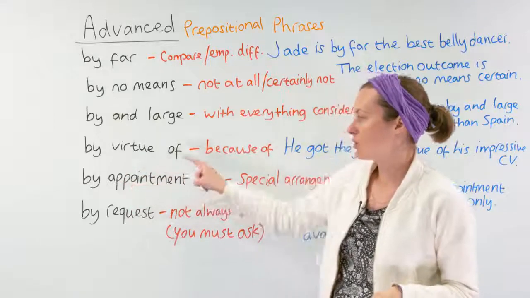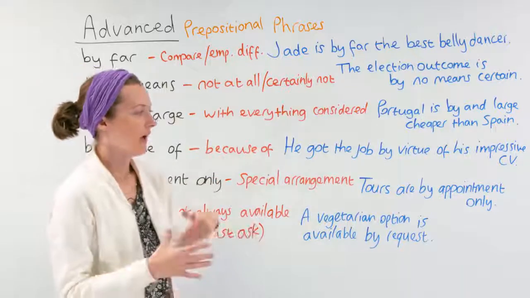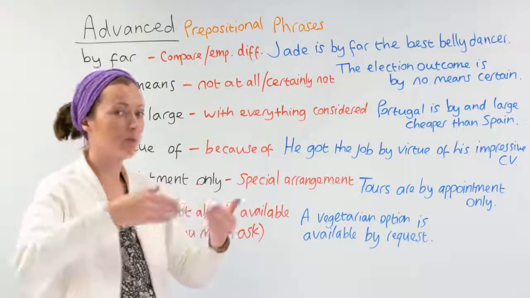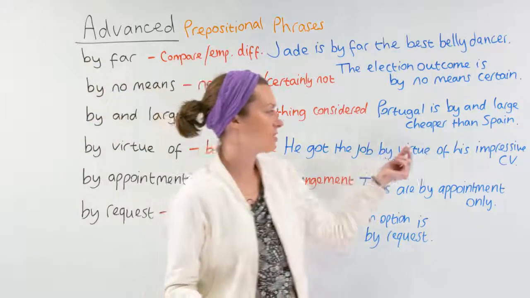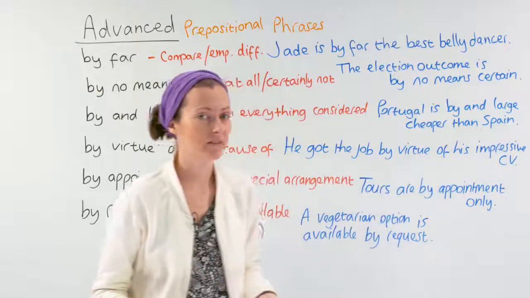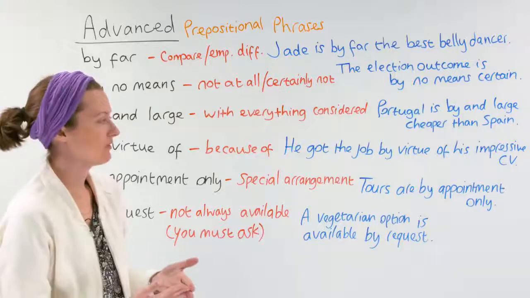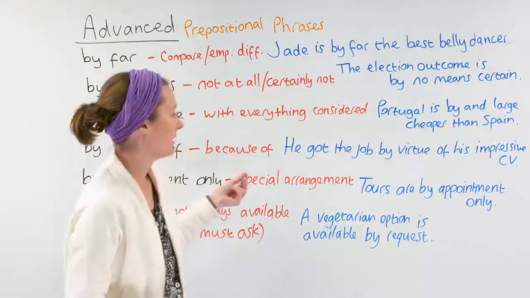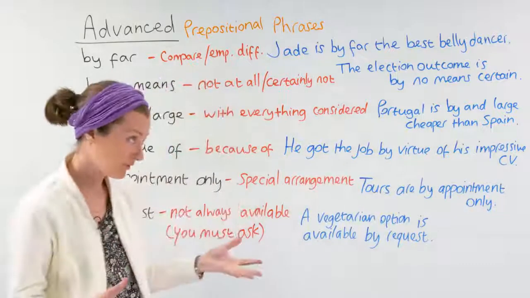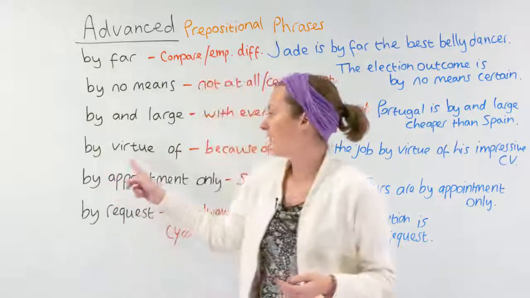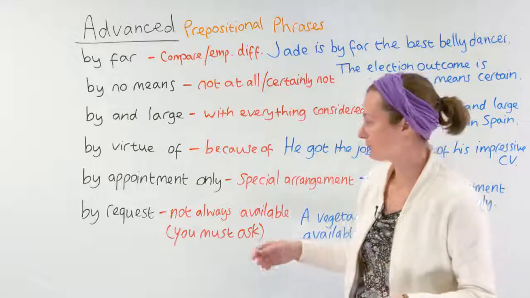Next I have by virtue of. By virtue of means because of, and this is slightly formal or elevated language. He got the job by virtue of his impressive CV. So he had a lot of experience and we gave him the job because of that. We could also say he got the job because of his impressive CV, but the prepositional phrase by virtue of sounds a bit higher and more elegant English.